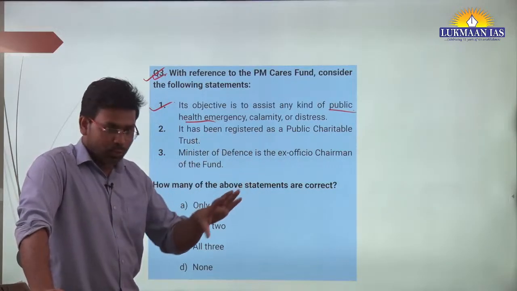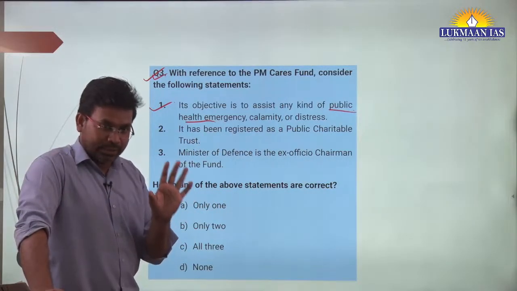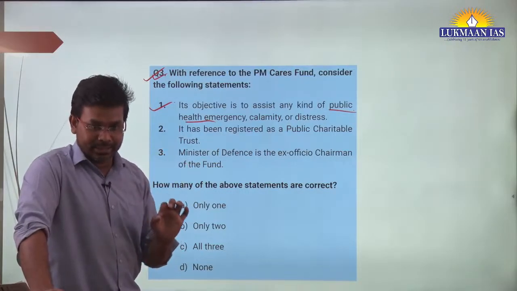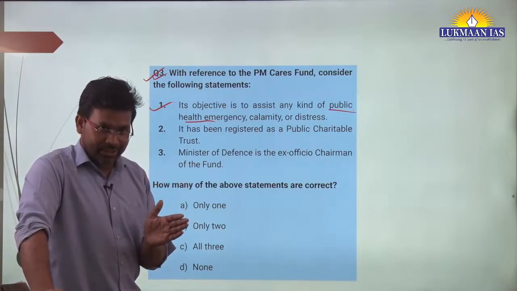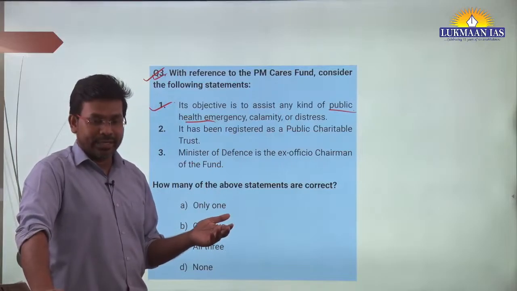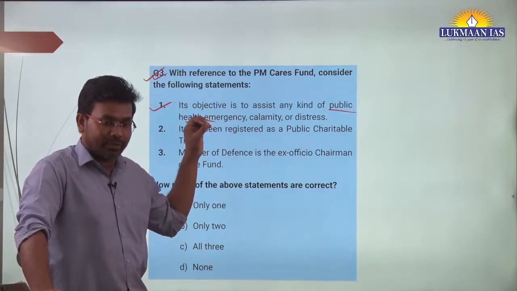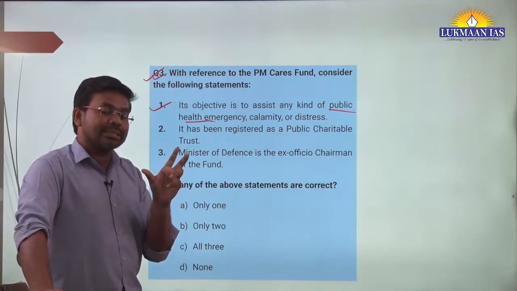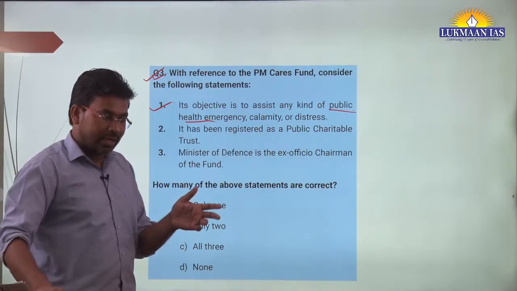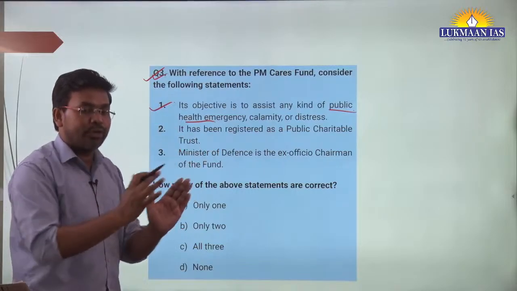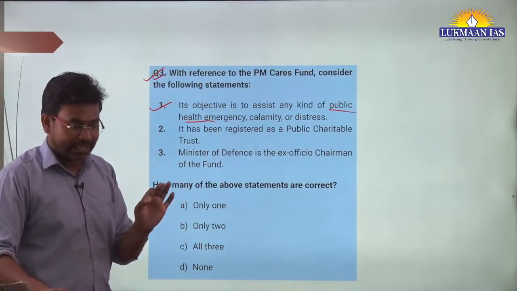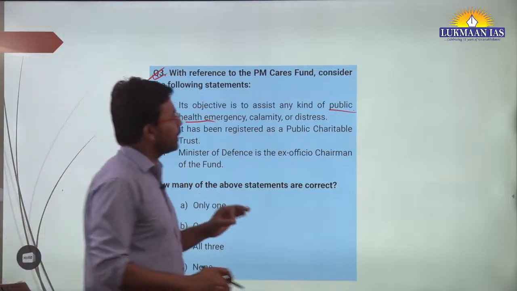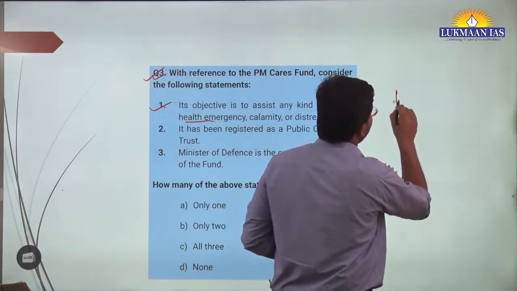Since COVID-19 is gone now, this fund should have ceased, but it is still functional. That's why the Supreme Court of India has asked whether the benefit from this fund can be given to all the orphans. This fund is still functional. If it had been made only for COVID-19, then it must have become functus officio.